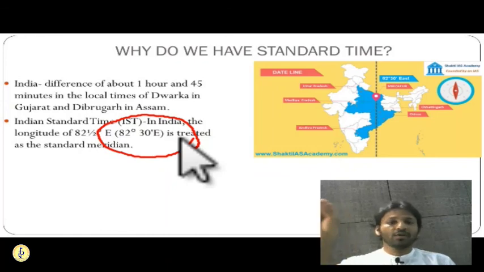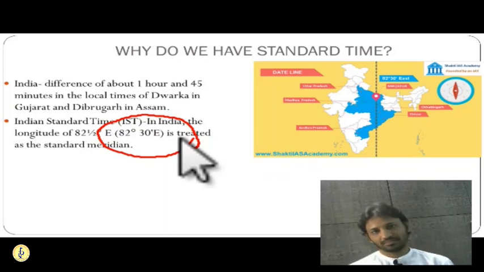So when there is 12 o'clock in the afternoon in London, in India we have 5:30 in the evening because we are ahead of London. Getting it? Okay, 5.5 hours we are ahead of London. So this is how the standard time is calculated and kept.